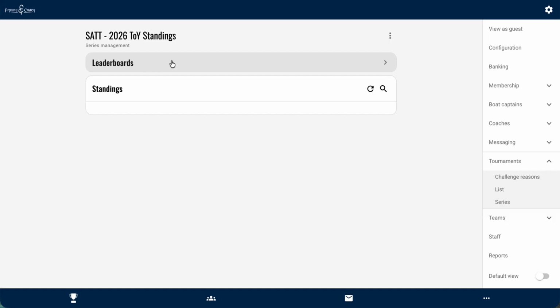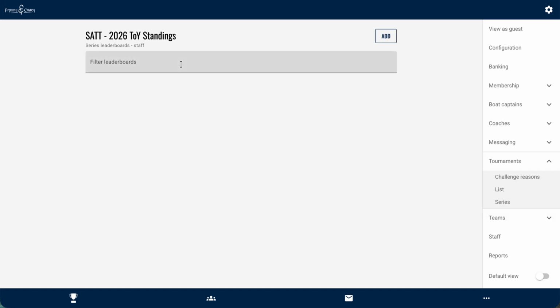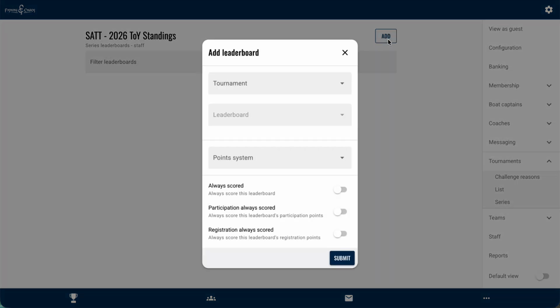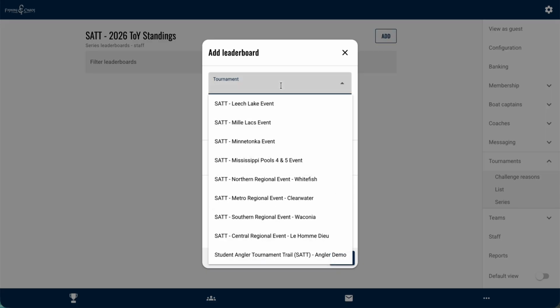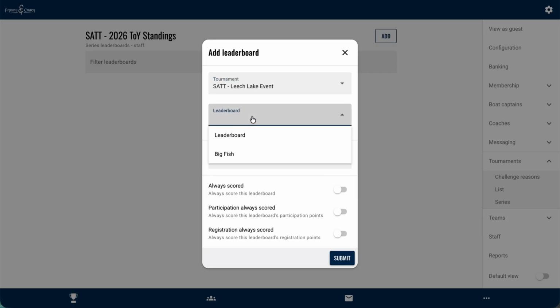So what I'm going to do is click the Leaderboards button. It's going to say, all right, these are the leaderboards that are inside this series. As of right now, there aren't any, so I'm going to click the Add button. I'm going to pick the tournament. It's going to show all of my tournaments that are out there. I'm going to pick the first tournament if I want to. For this particular group, I'm just going to pick this top tournament. I'm going to pick the leaderboard, which in this case they have labeled as the leaderboard. I'm going to pick my point system.